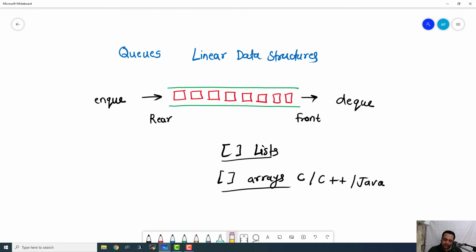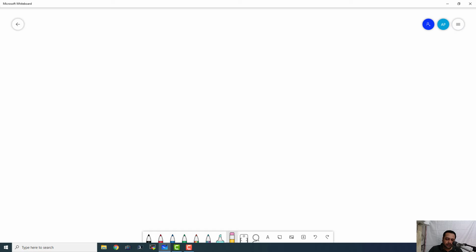Now there is another type of queue which is known as DEQUE. Okay, so the spelling for that is DEQUEUE. It means doubly ended queue.